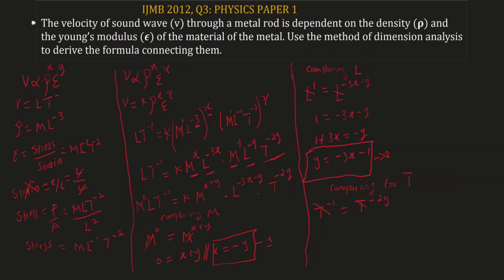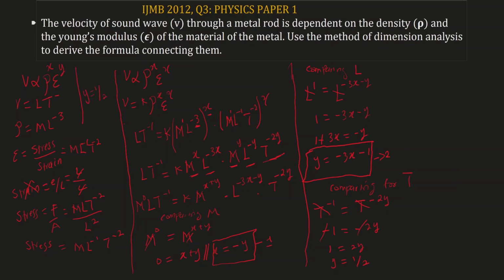So t cancel t, negative 1 equal negative 2y. Negative cancel negative, we have 1 equal 2y. So divide both sides by 2, y is going to equal 1 over 2. So y is equal to half. Let's write it somewhere here. Y is equal to half.